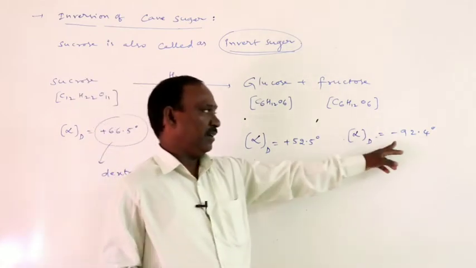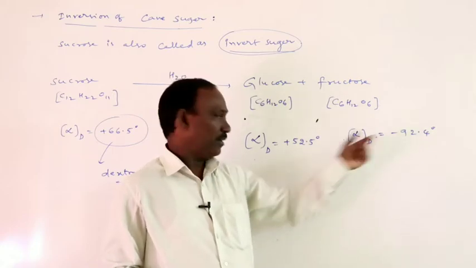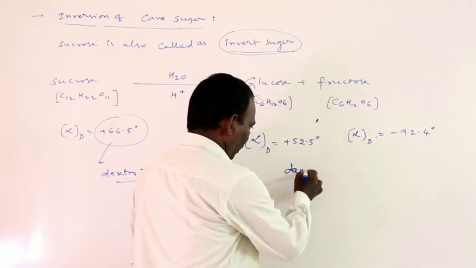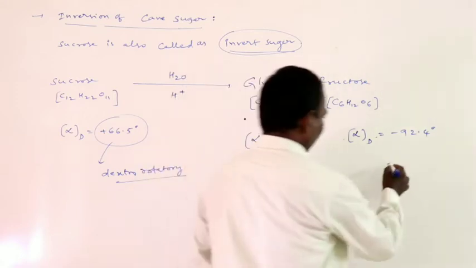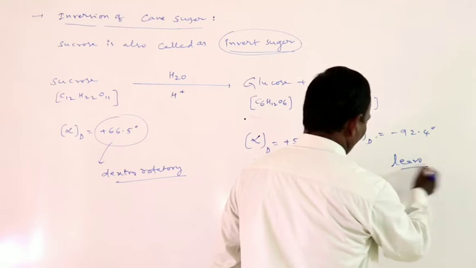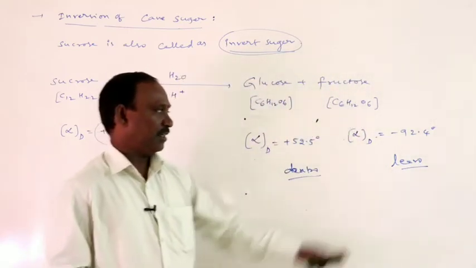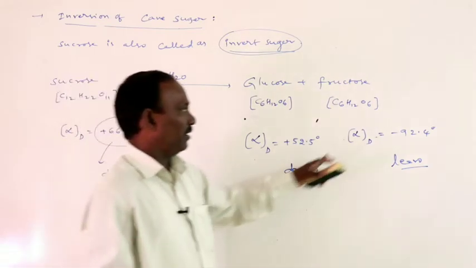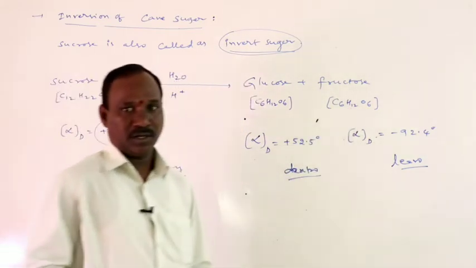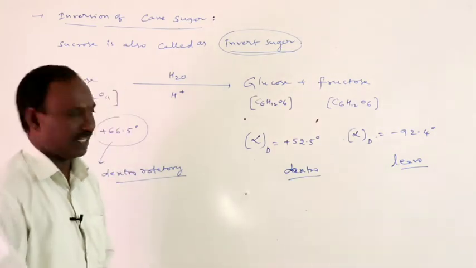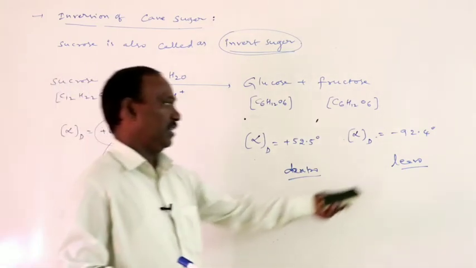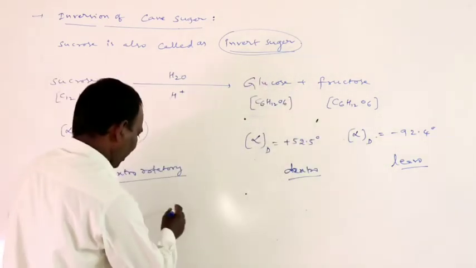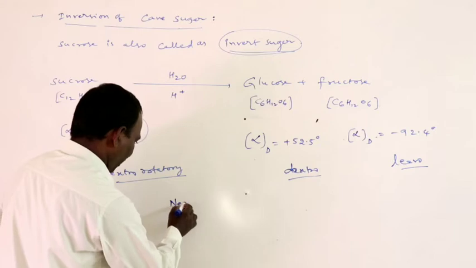Negative means levo-rotation, positive means dextro-rotation. Here dextro is least and levo is more. That's why levo-rotation dominates the dextro-rotation, and so sucrose after hydrolysis is levo-rotation. The net rotation of this sucrose solution is the net specific rotation.